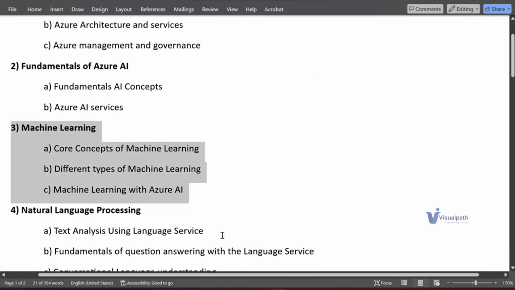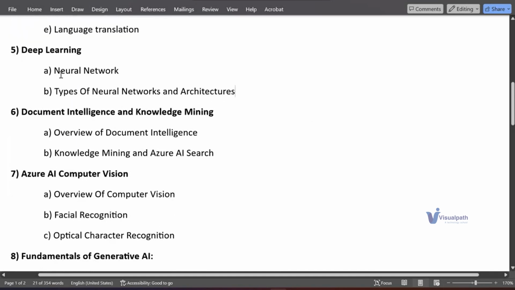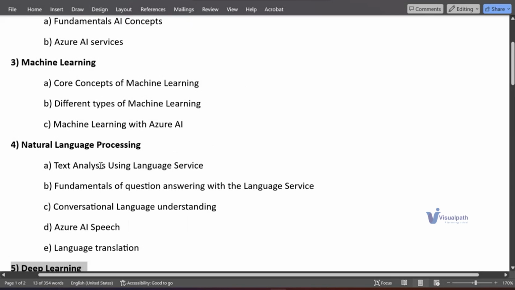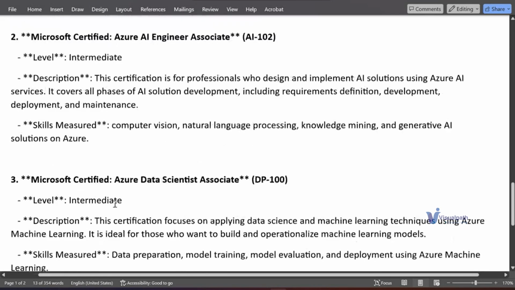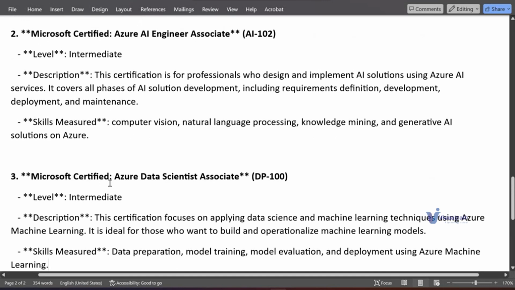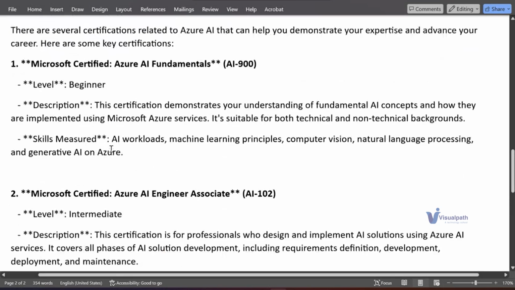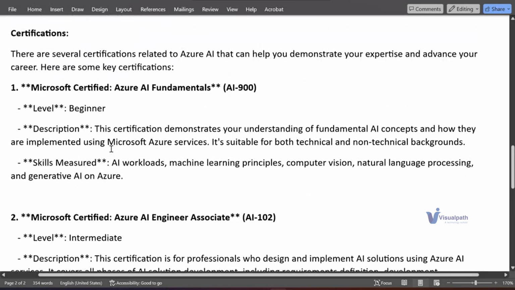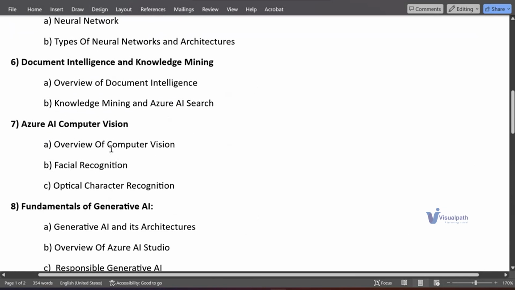So the machine learning chapter, everything is involved, and they also touch topics like deep learning, how to implement deep learning just like machine learning. They'll be asking you about topics on how to train them and all. I'll be showing all these things in our demo sessions. So basically these are three certifications you can achieve by attending the Azure AI course.